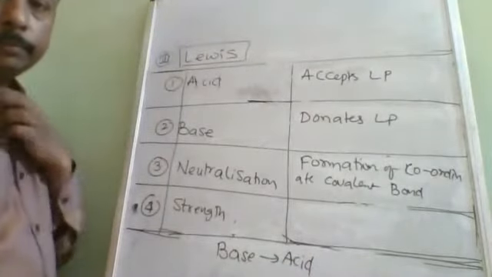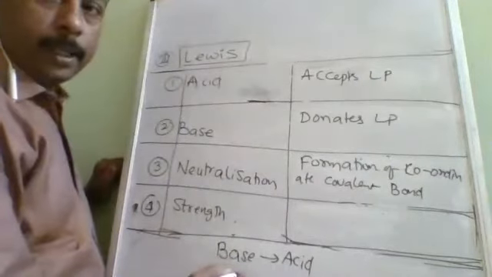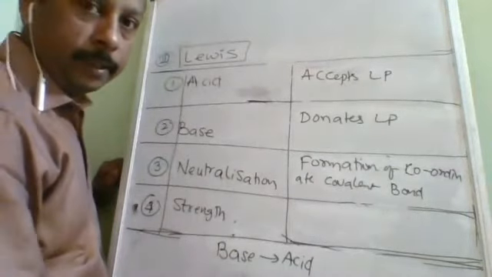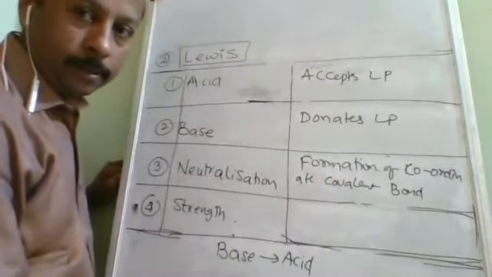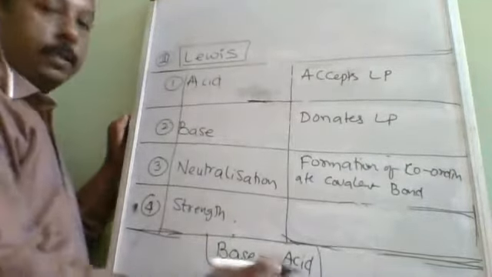Okay, so this is base and acid. I think everybody is able to see, Srujan. Now is it okay? So base is donor and acid is acceptor.